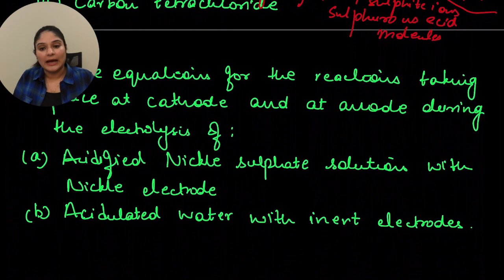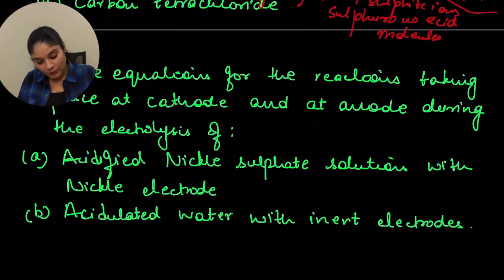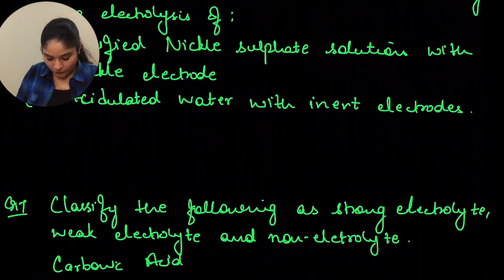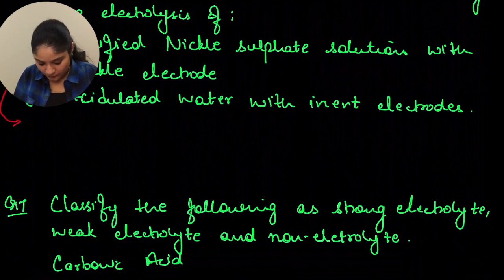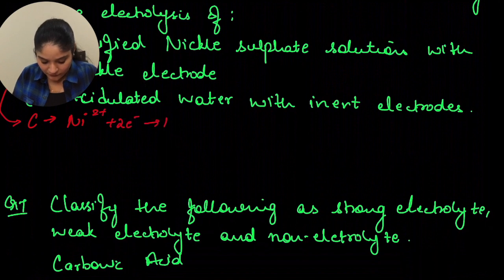The first is acidified nickel sulfate solution with nickel electrodes. Okay, let's write the reactions then. So at cathode, what reactions will take place? You'll have Ni2+ plus 2 electrons giving you nickel. Then at anode, you'll have nickel minus 2 electrons giving you Ni2+.